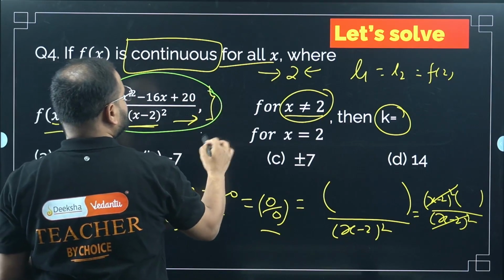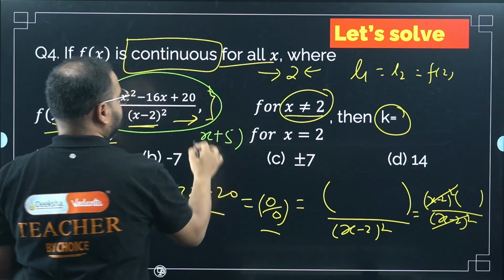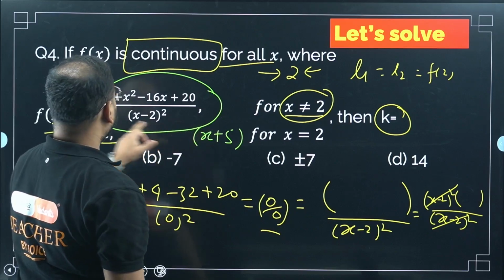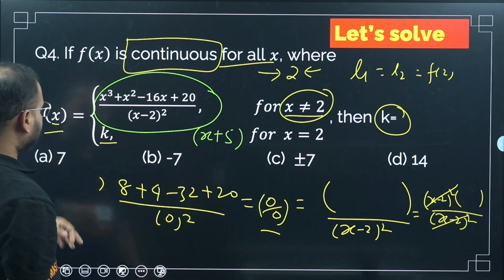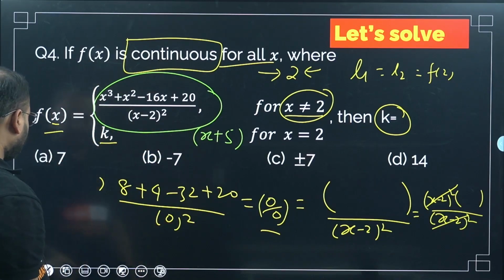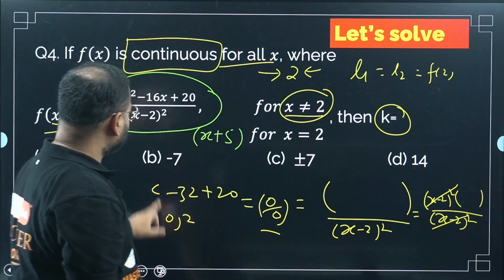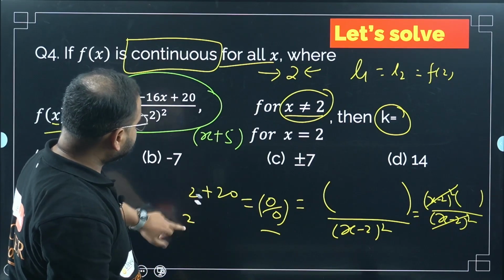By x plus 5, right? Please understand this. I can replace this whole thing with x plus 5, right? I don't need the indeterminate form here. I hope you understood how it is indeterminate. So I'm erasing this extra part.